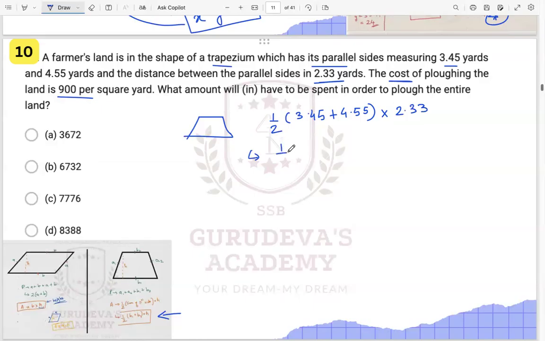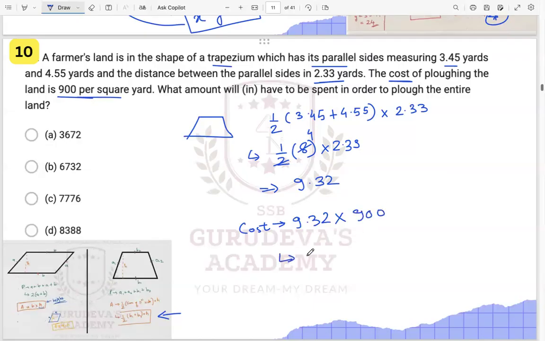So this will be half times 8 into 2.33. This will go by 4 and come as 9.32. The cost is nothing but this area, that is 9.32, times the rate per square given to you, 900.